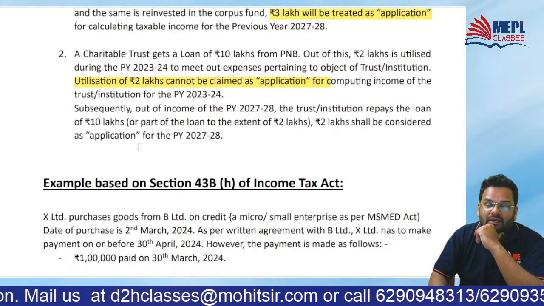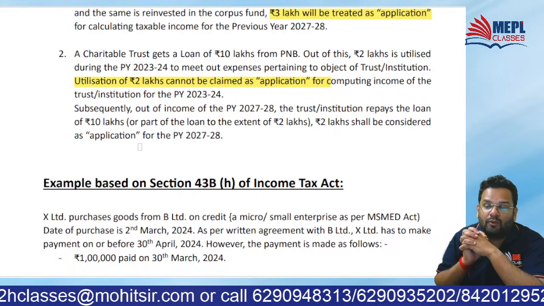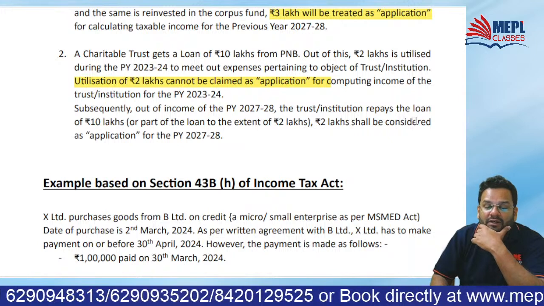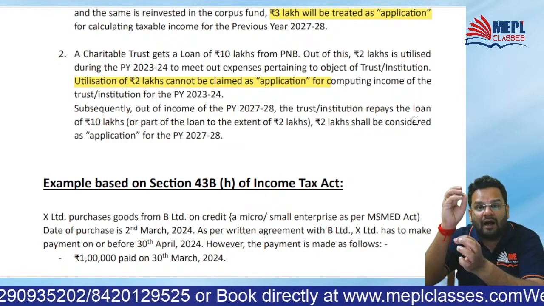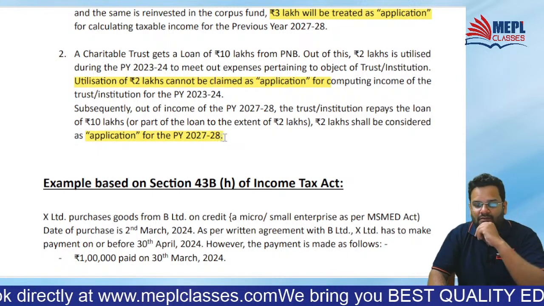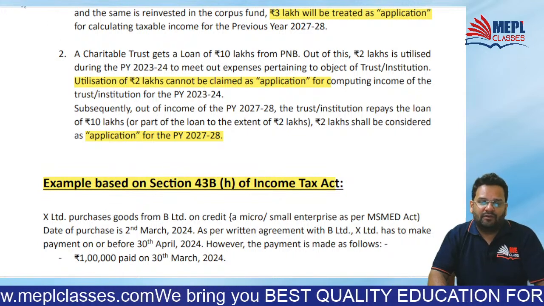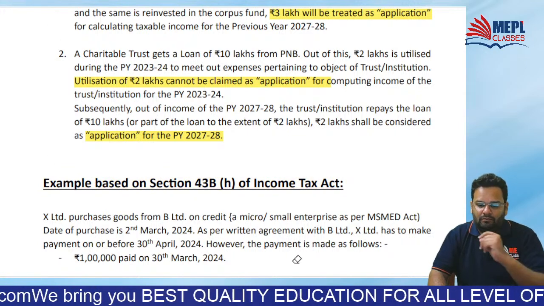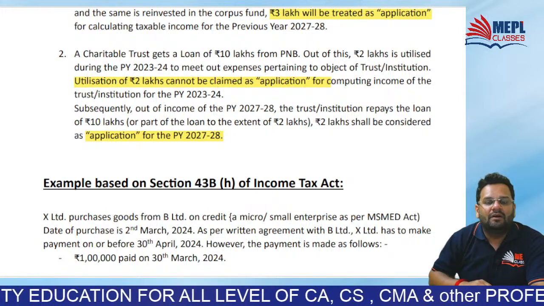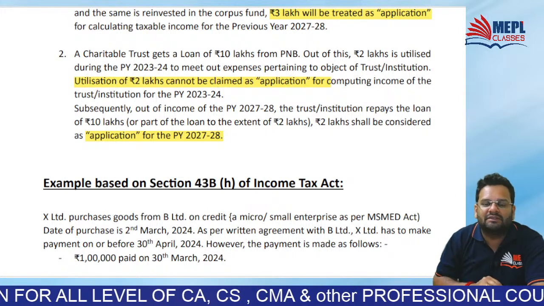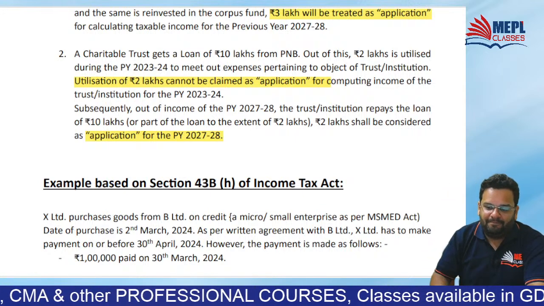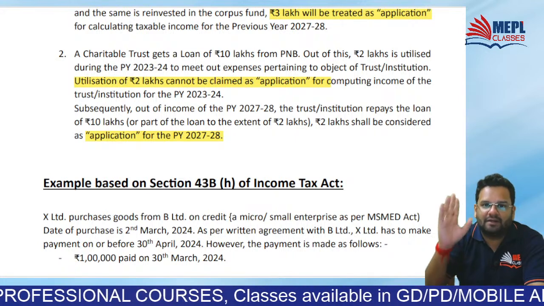Now, subsequently, out of the income of 27-28, or one of the next PYs, the trust or institution repays the loan. So guys, the amount utilized to repay the loan will now be considered as application. Because at one of the two points, you should consider it application. Getting it? When you're using the loan, you're not considering it as application. So at least when you repay the loan, you have to consider it as application. Clear? Otherwise, you will be denied benefit. So that should not happen. You should get benefit at least once.